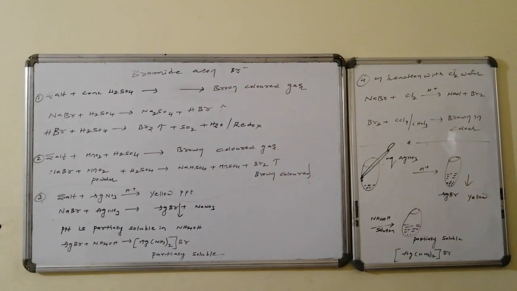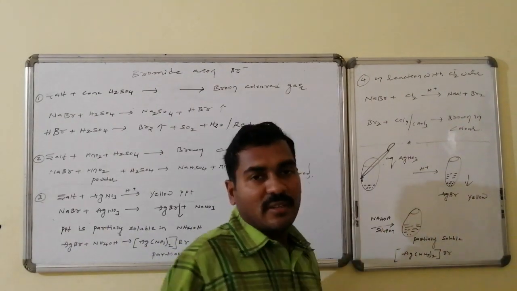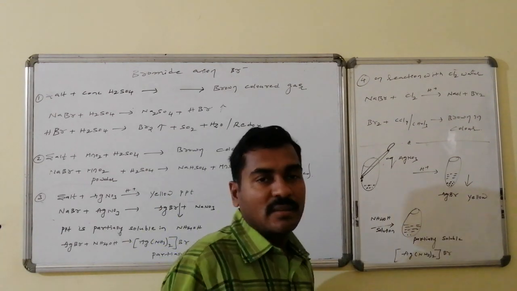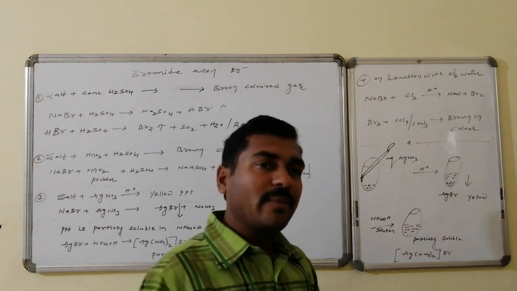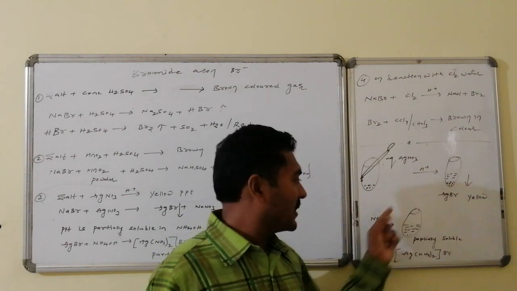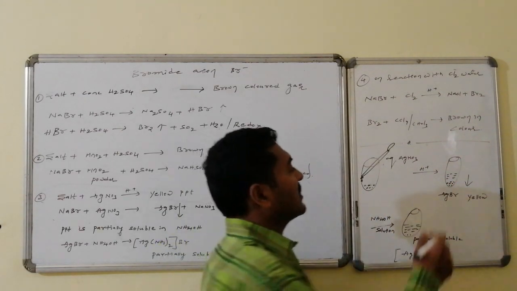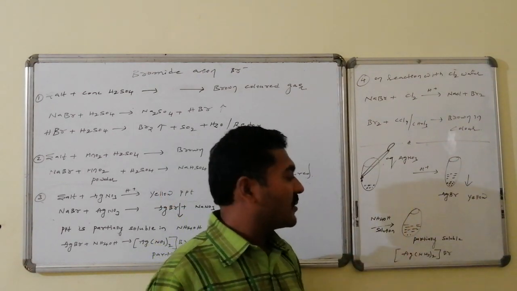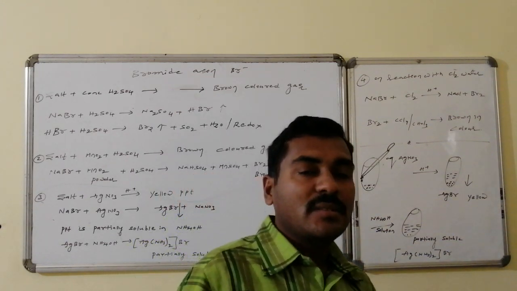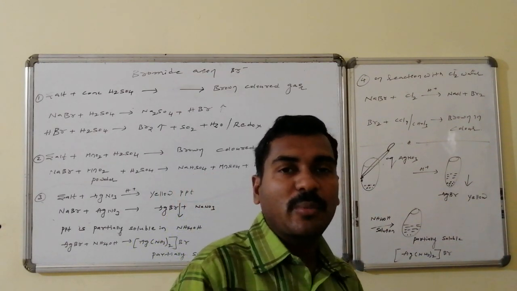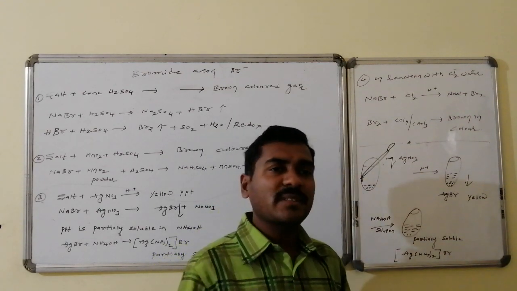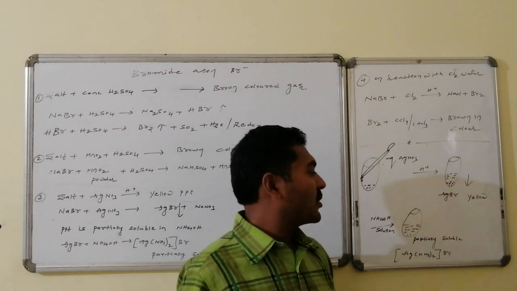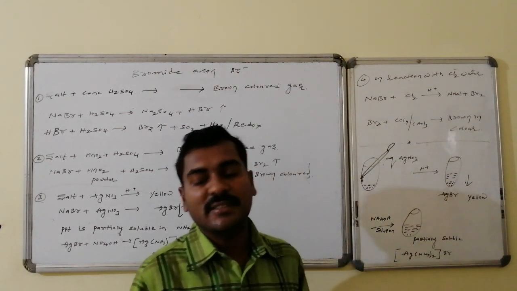The salt followed by the aqueous silver nitrate solution leads to the formation of silver bromide, a PPT. The solution with the PPT consisting of silver bromide, on reaction with aqueous ammonium hydroxide, that is, we are adding ammonium hydroxide with the help of a dropper to this, leads to partially soluble silver bromide. Most of the silver bromide dissolves and some amount is present. It has little solubility, hence the PPT is present. That PPT is silver ammonium bromide, which is partially soluble in nature.